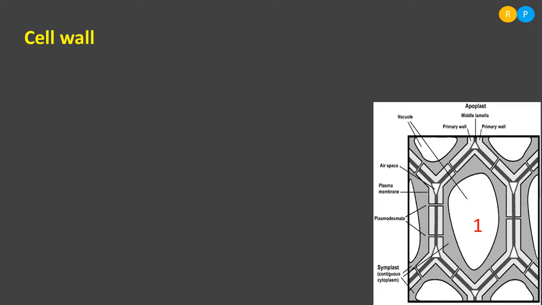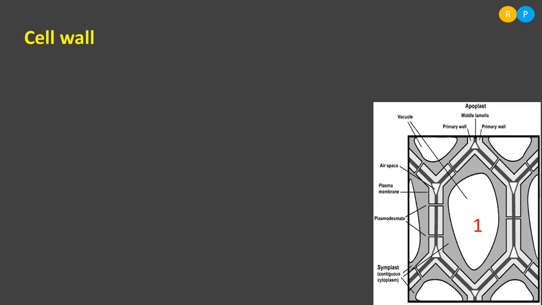Clear. So you can observe the diagram. This is the plant cell. The cell I labeled as one, that is the one cell. In the one cell, we can see the presence of vacuole at the center. That means a major portion of the cytoplasmic region in the plant cell is occupied by vacuole. So vacuole is one kind of membrane bound cell organelle. It occupies the major portion of plant cell.